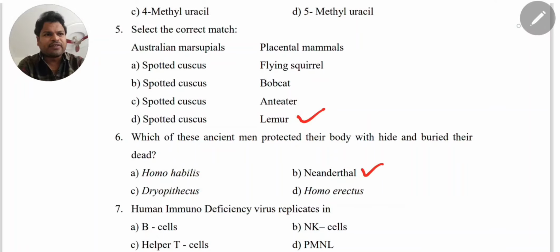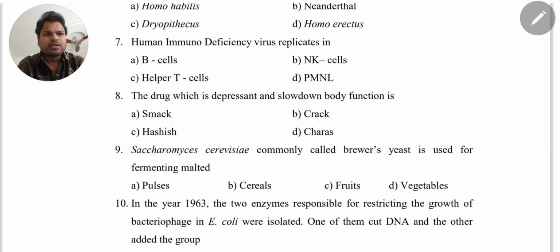Next, seventh question. Human immunodeficiency virus replicates in. I mean HIV. The HIV virus targets the T cells, so it replicates in helper T cells only. The third option is correct, not B cells.